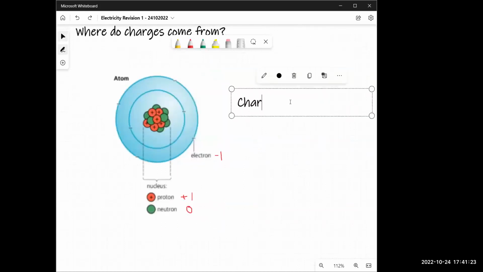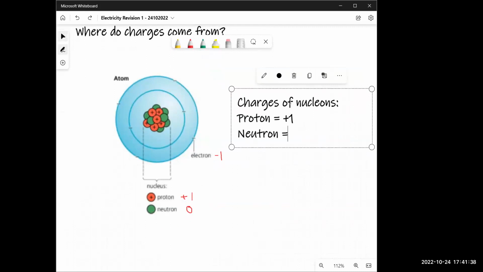Charges of nucleons. Now, you must have this in chemistry, but fine, we're doing it again today. So we write proton is equal to +1. Neutron is nothing, 0. No charge is neutral. And electron is negative.